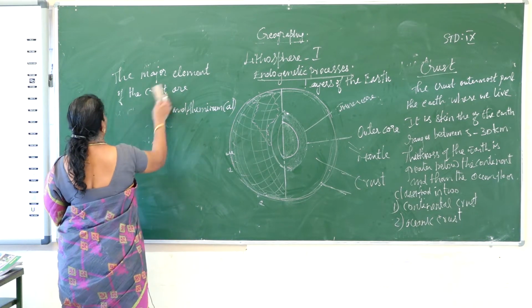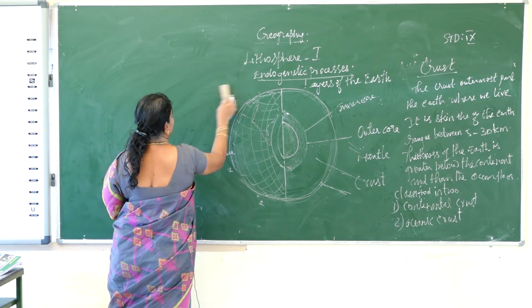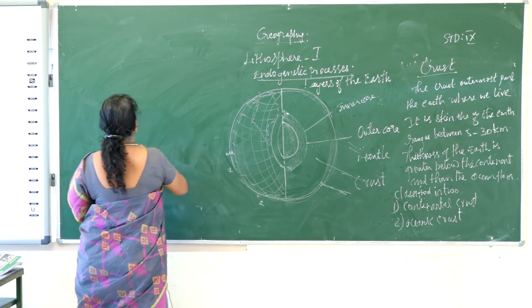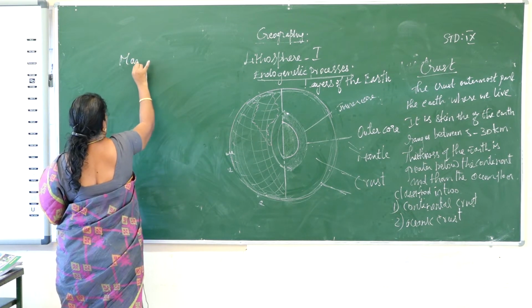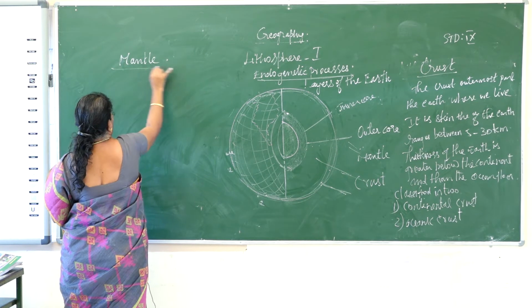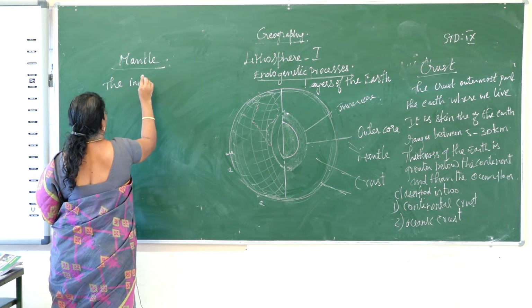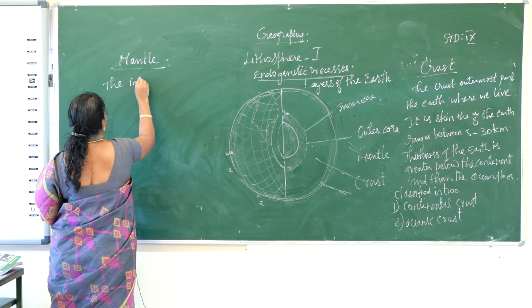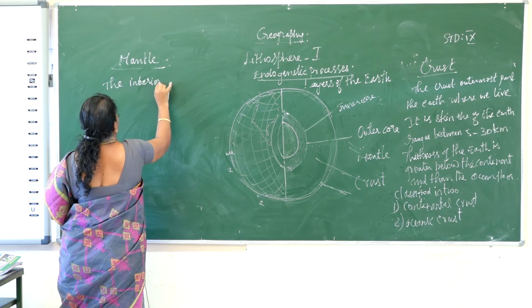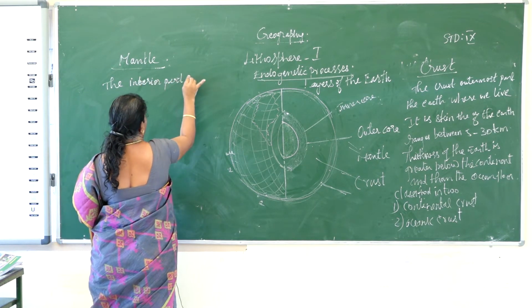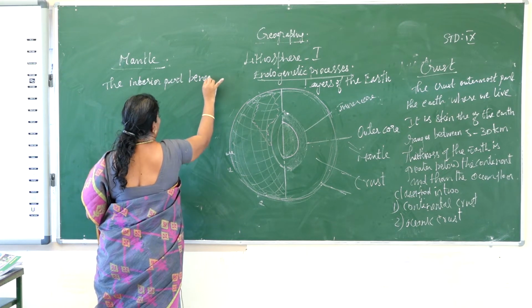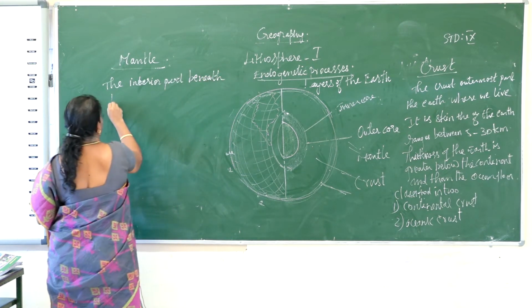Then we will see the next layer of the earth, that is the mantle. The mantle is the interior part beneath the crust.